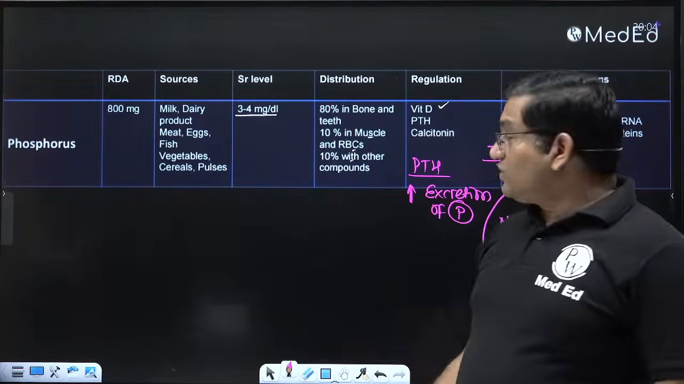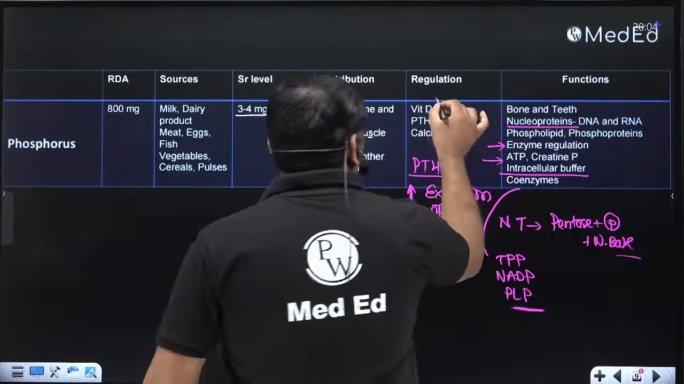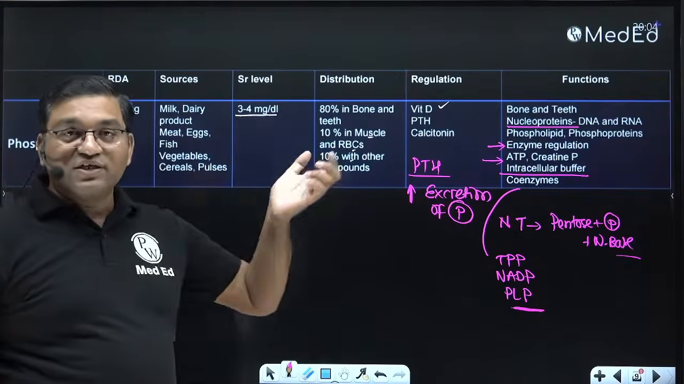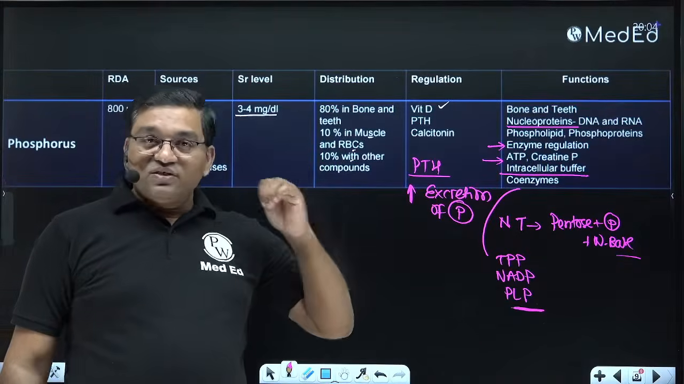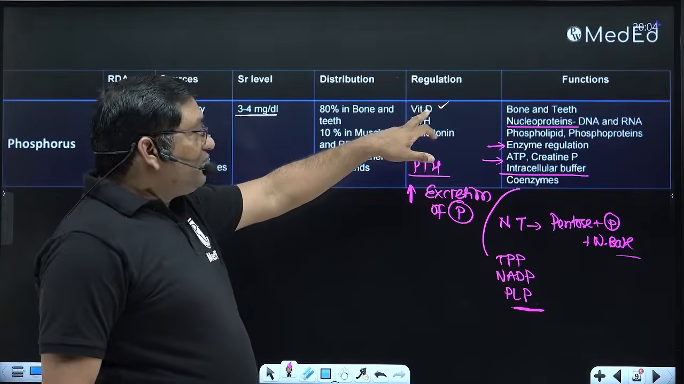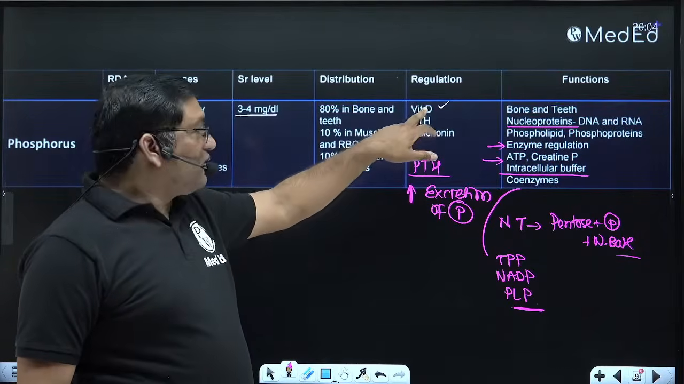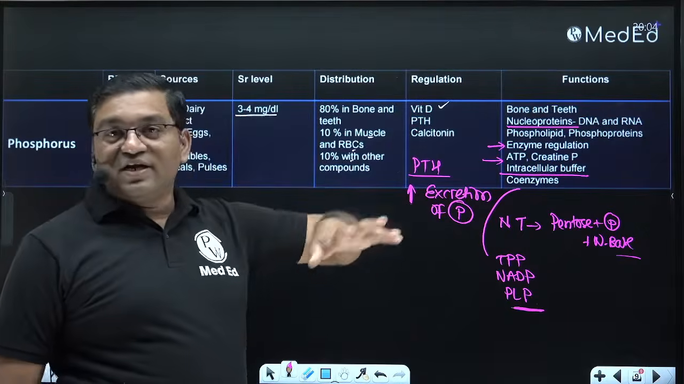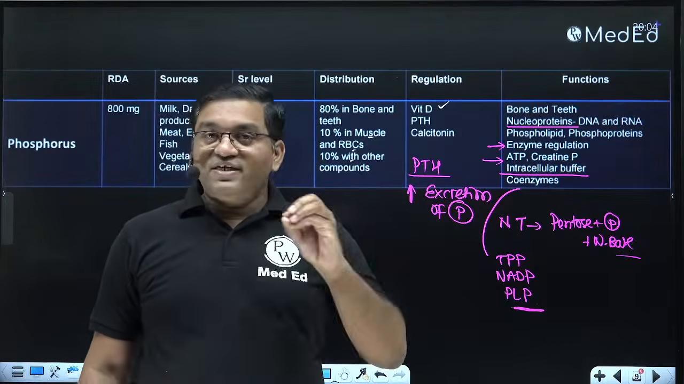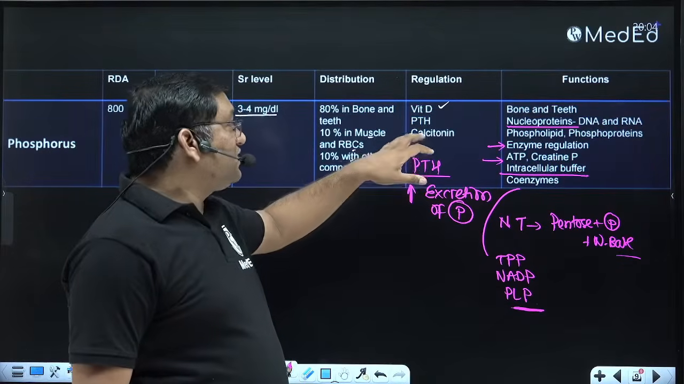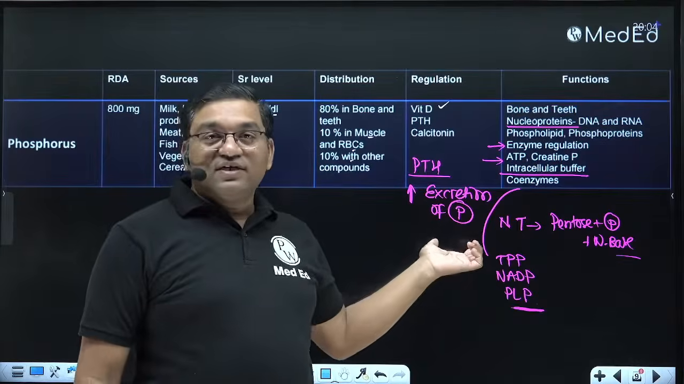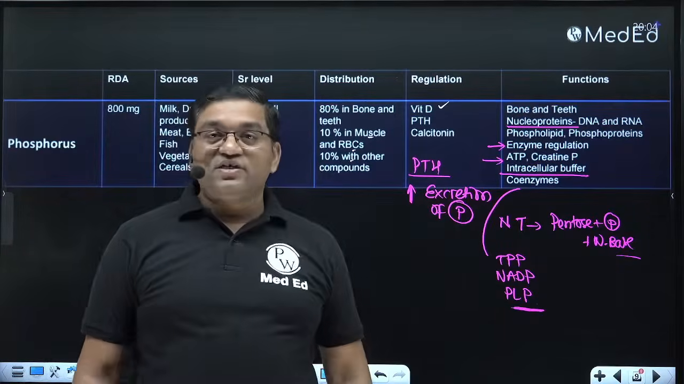Now you must have understood the phosphorus, so you can also write its causes. 3 to 4 milligram per deciliter is the normal range. There are causes of hypophosphatemia and hyperphosphatemia. Calcium and phosphorus levels are regulated similarly by vitamin D. When there is a decrease in vitamin D level, as in rickets and osteomalacia, phosphorus level decreases. When parathyroid hormone increases, phosphorus level decreases, because parathyroid causes excretion of phosphorus.